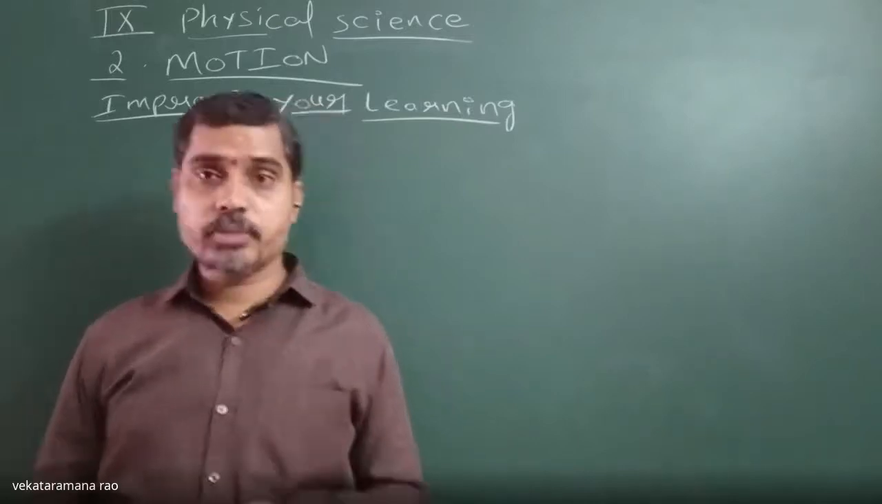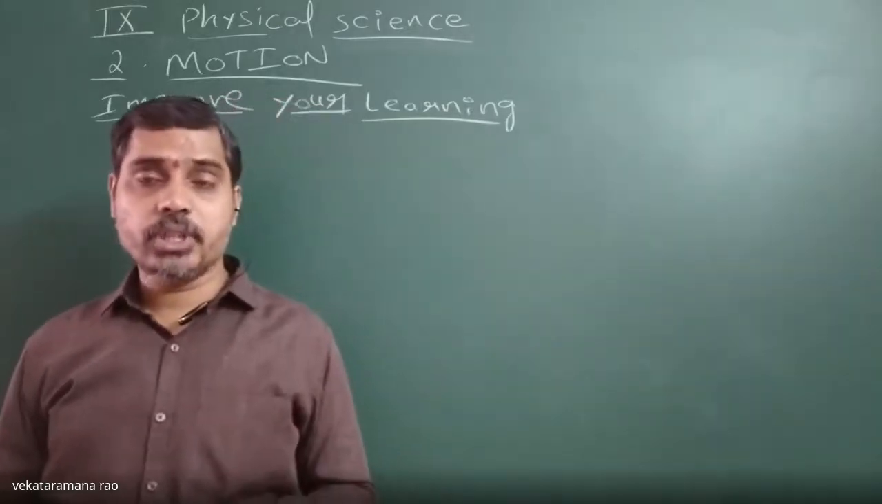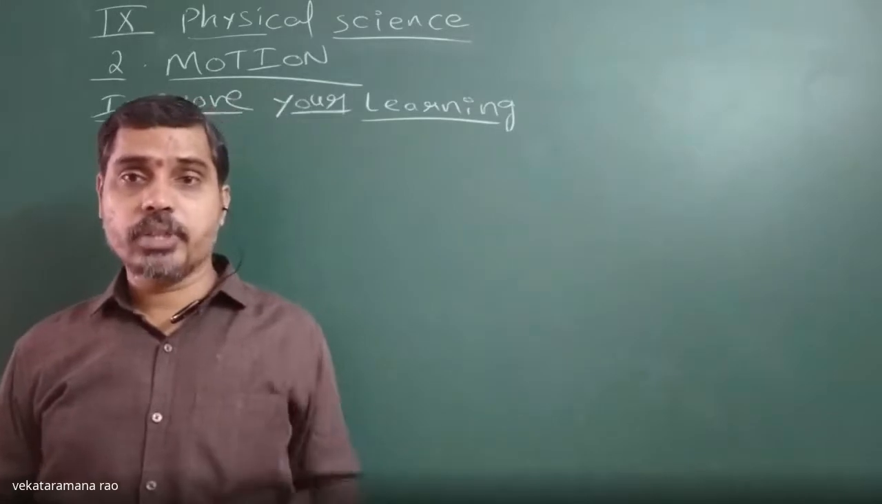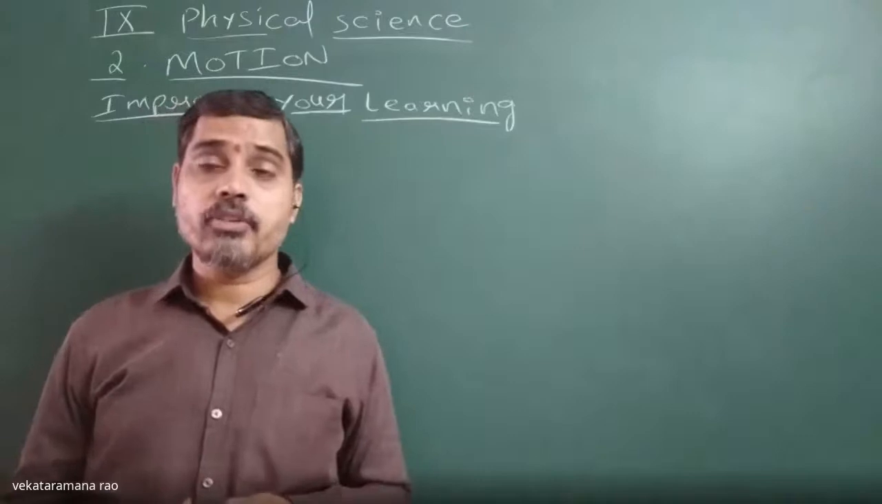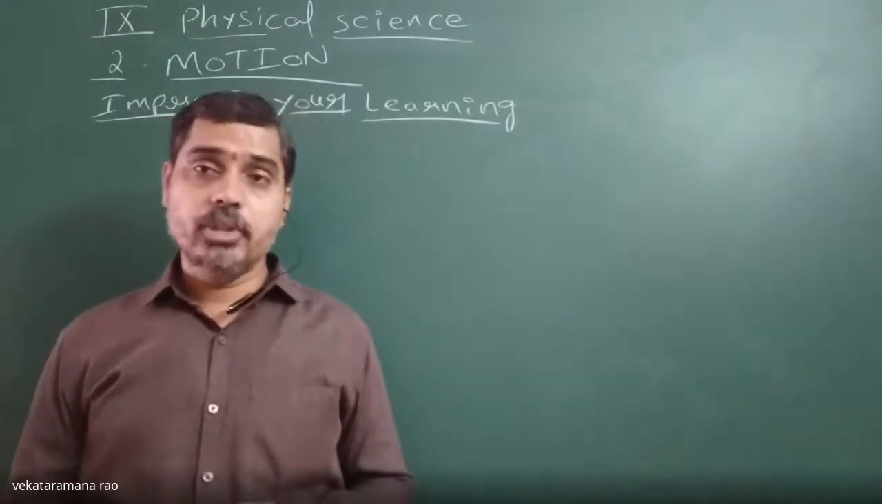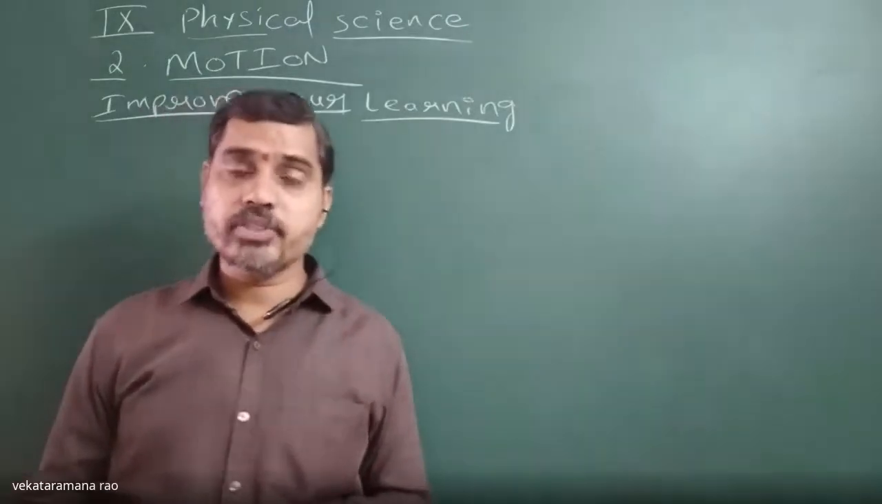Next one, we will say speed. The distance covered by an object in a given time is known as speed. Now, what is velocity? Velocity is the displacement covered by a body in a given time. So, both are measured in terms of meters per second.